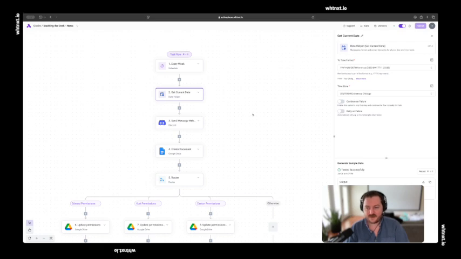And this get current date function is going to provide us with the following result. This following result is really important because we'll call to it later. So make sure if you're to do a flow like this that you're including get current date.